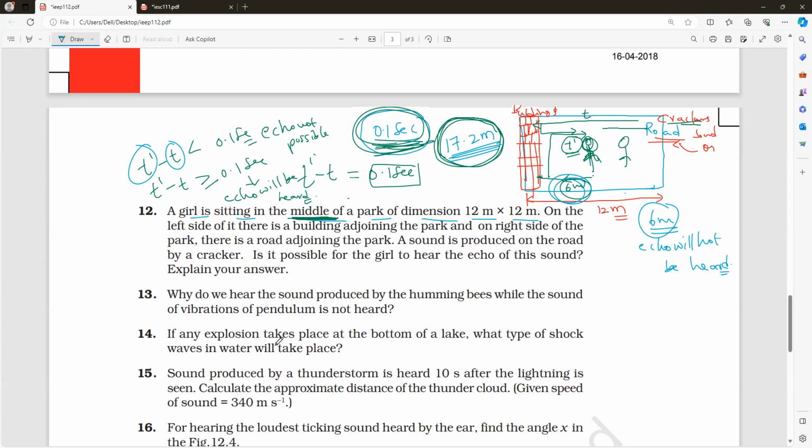Complete it. Very good question it is. You have to write it. The distance between the girl and the wall is only how many meters? 6 meters. But what is the minimum distance we need to hear the echo? 17.2 meters. So it is not possible to hear the echo. Is it okay?